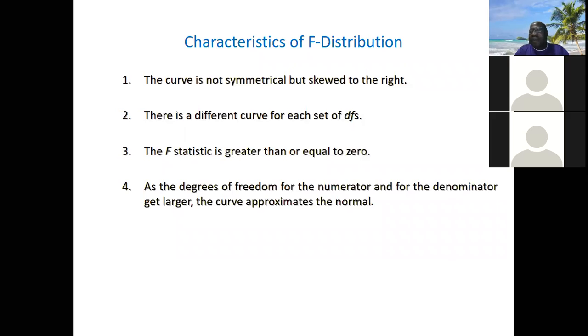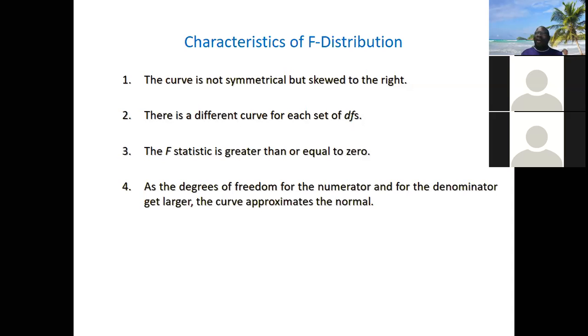Unlike chi-square, which has one degree of freedom, here there are two for each graph. There are two degrees of freedom because it is a ratio. We're comparing two variances. You divide variance 1 by variance 2. So we have one that is the numerator, one that is the denominator, and each of them has its own degrees of freedom. That's what makes it unique.